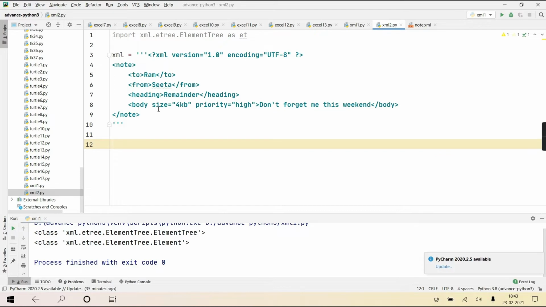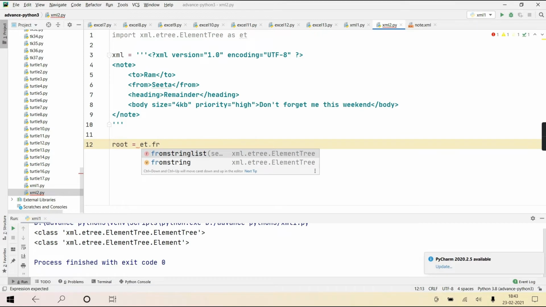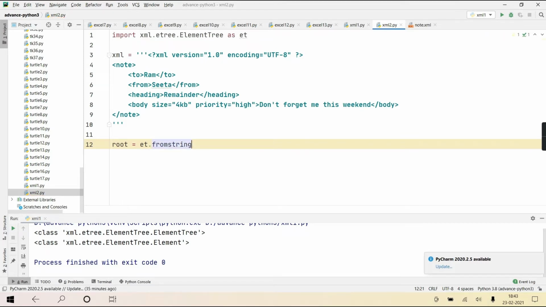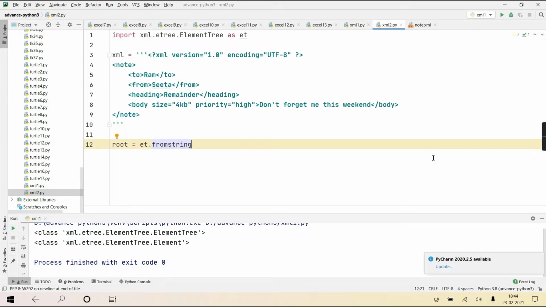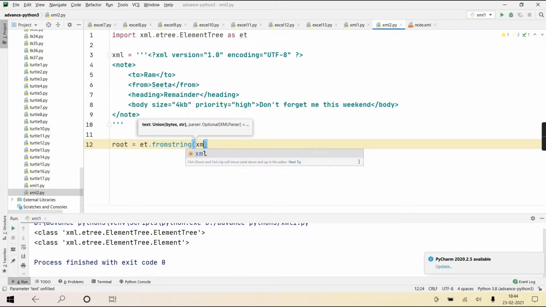Okay, and now from this document you can convert it into an Element object. So how to do it? For that there is a method called fromstring. As we had the method parse, the concept of parse is it reads the file and gives you an object of ElementTree, and then that ElementTree object's getroot will give you the root element. Here it will directly give you the root element. Getting it? I'll pass that XML string.